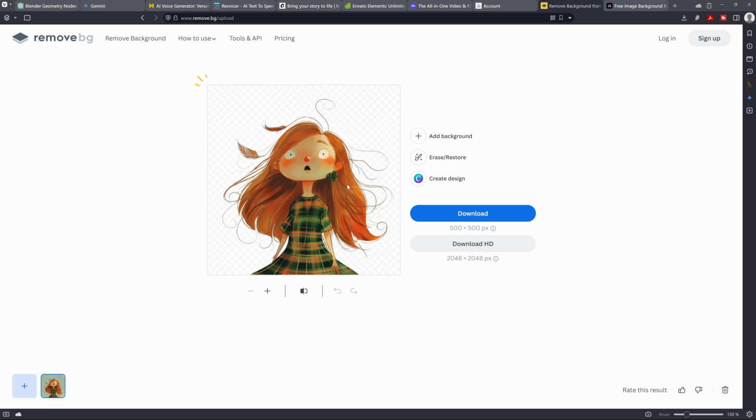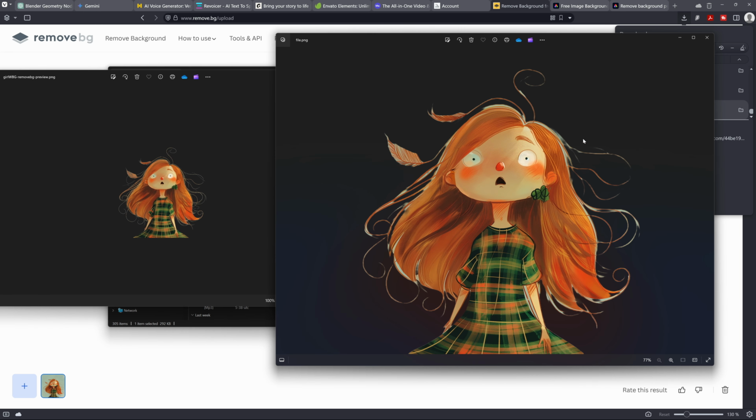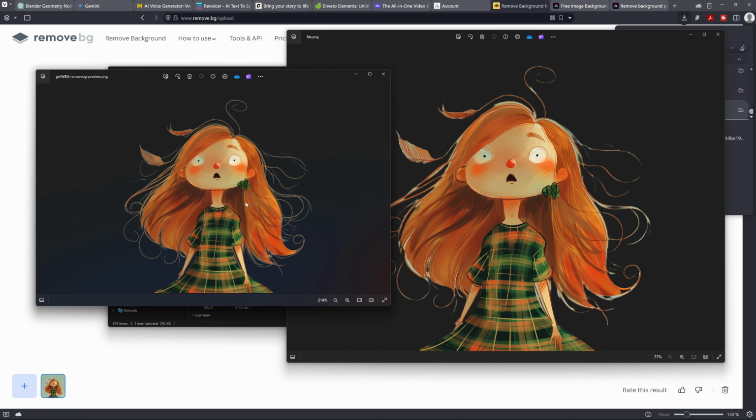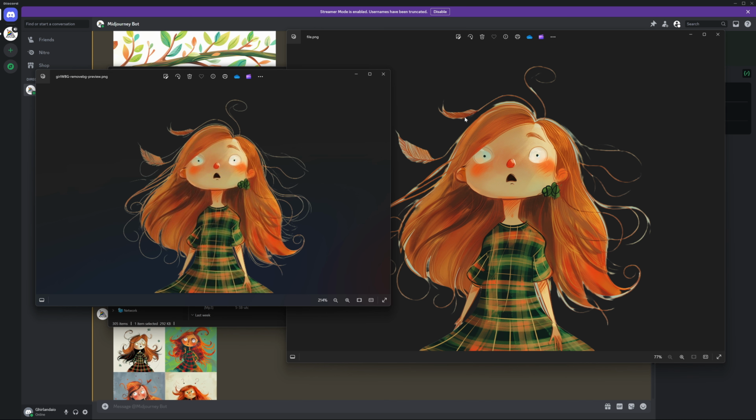You can also try to use an online tool like Remove BG, or Adobe Express has a Remove Background tool. If you do have the white background, they actually do a pretty good job. This is the Adobe one, and this is the Remove BG one. This one actually looks pretty good, but to download in high resolution you need to pay. So specifically for characters, those might be good options.